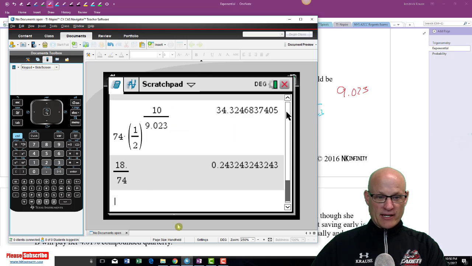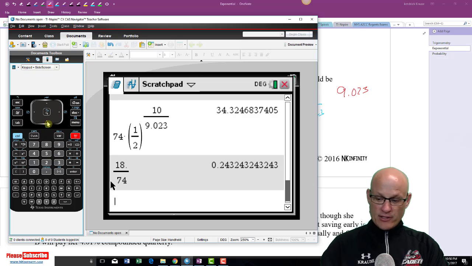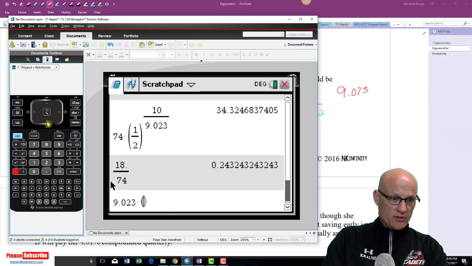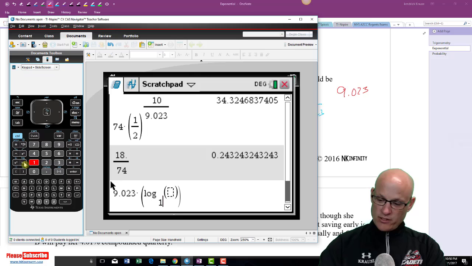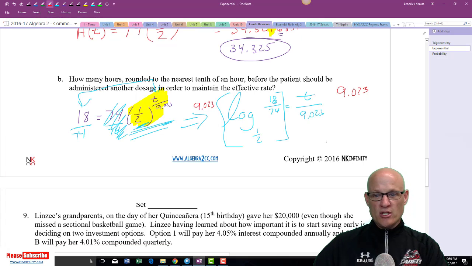And so that's what I'm going to put in my calculator. 9.023 times parentheses, control log, not natural log, of 1/2, 1 divided by 2, of 18 divided by 74, equals 18.402, so that's 18.4 hours, rounded to the tenths.